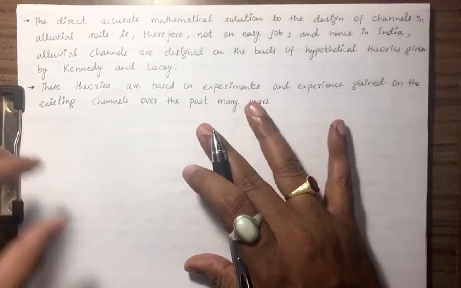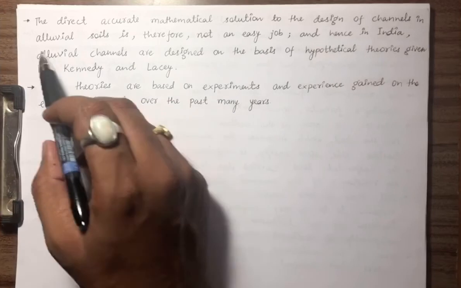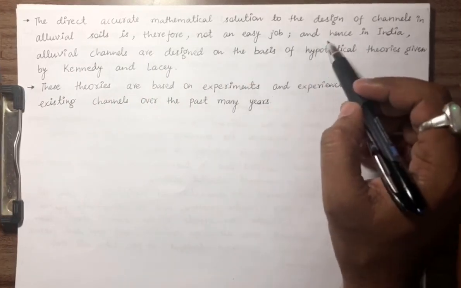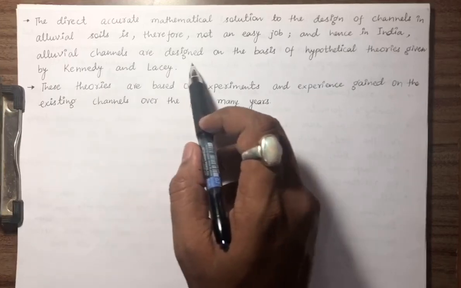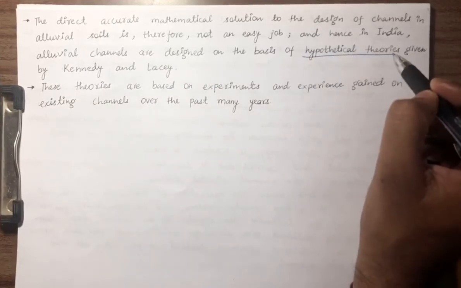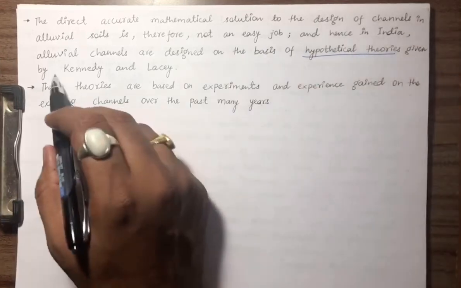The direct, accurate mathematical solution to the design of channels in alluvial soil is therefore not an easy job, and hence in India, alluvial channels are designed on the basis of hypothetical theories. These theories are not experimental, they are hypothetical theories given by Kennedy and Lacey.